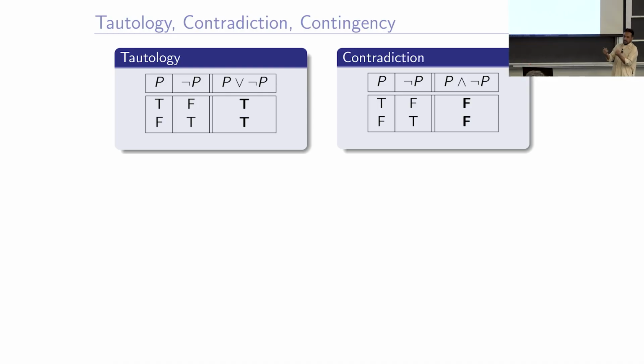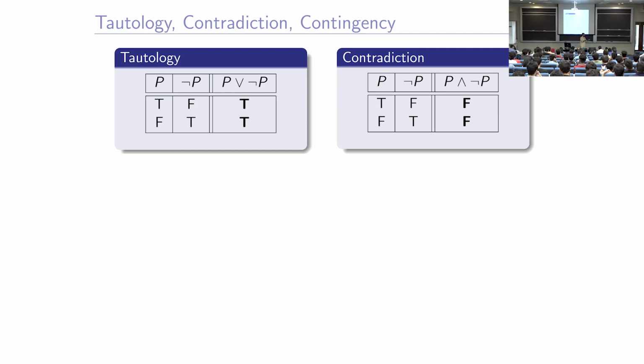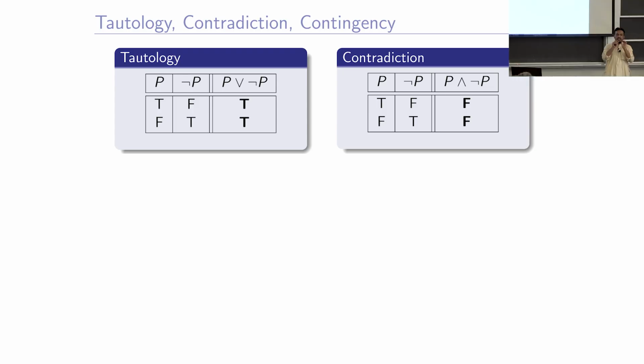P and not P are the opposite of each other in terms of their truth value. They are the negation of each other. So when P is true, not P cannot be true. That is why I did not write TT as a possible input value for the atomic propositions. Okay? So, here is another one, a contradiction.